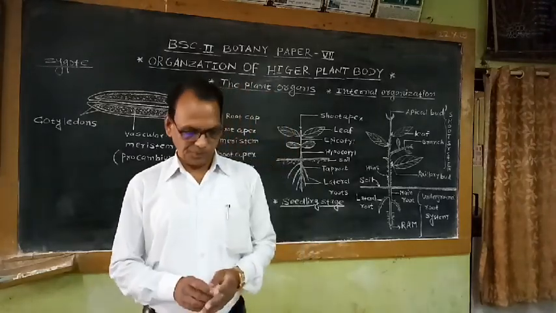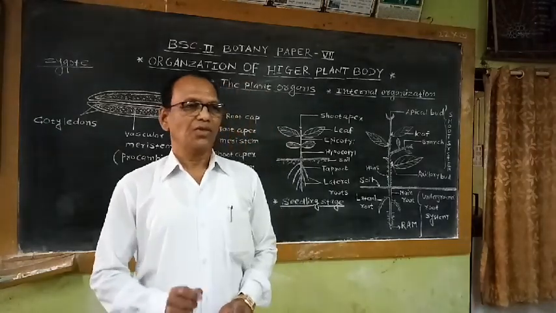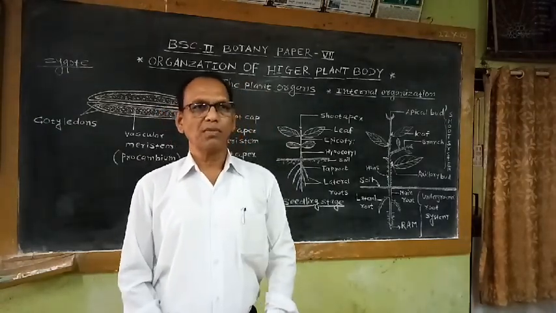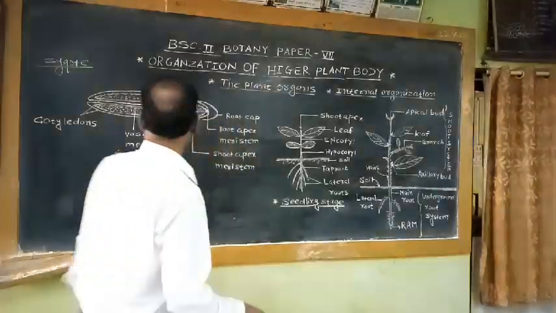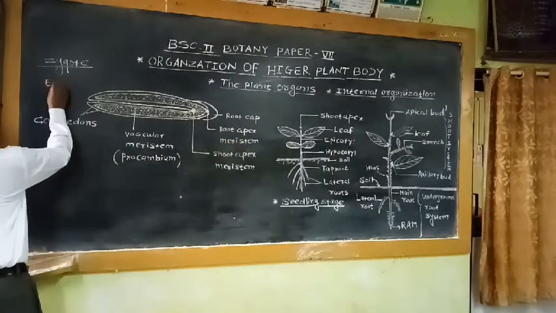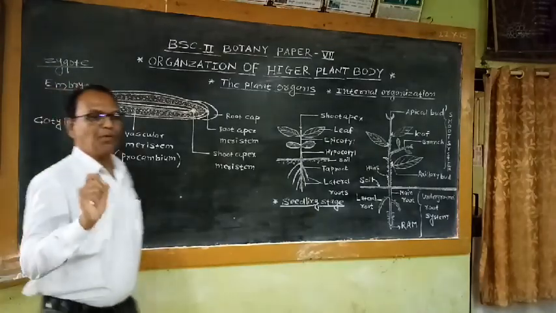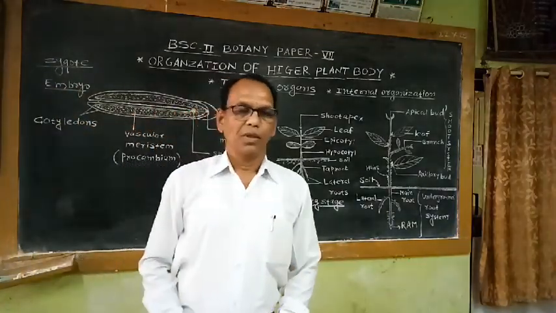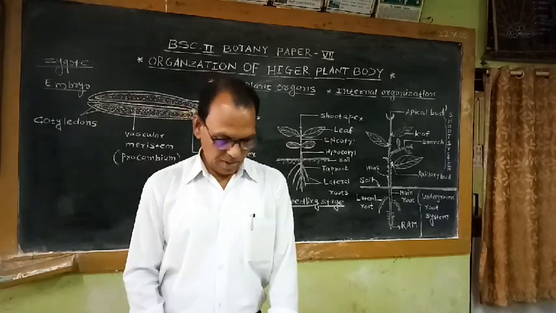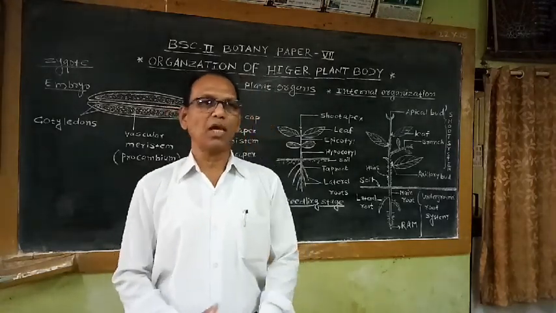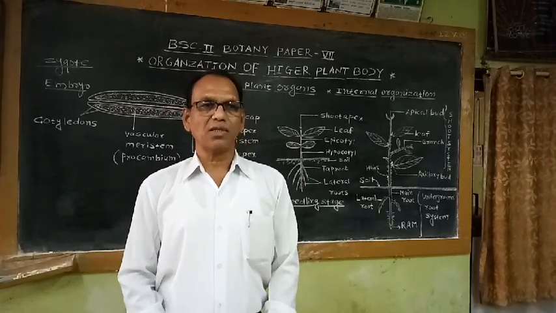So from this zygote, embryo is developed. That means this single celled zygote undergoes mitotic cell divisions and a multicellular embryo is developed. This development of embryo takes place during the development of the seed. That means after pollination and fertilization, when zygote formation takes place, development of embryo starts within the seed.